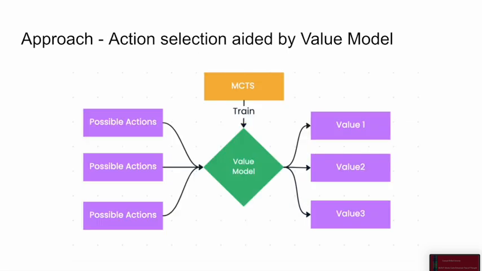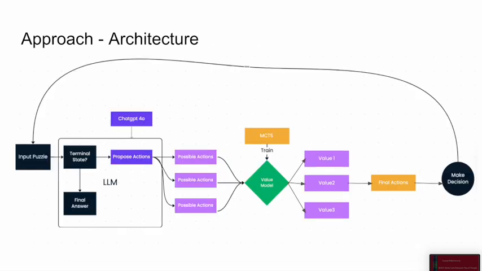Once the possible actions are generated, they are evaluated by a value model to determine the prospect of reaching a correct solution from that action. We then execute the most promising action to obtain a new state. The overall framework repeats this process until a terminal state is reached. The framework then decides whether the terminal state is a correct final answer or backtracks if it's incorrect.